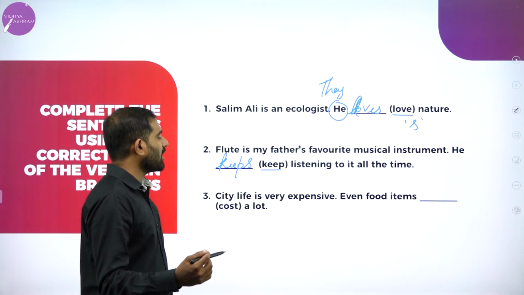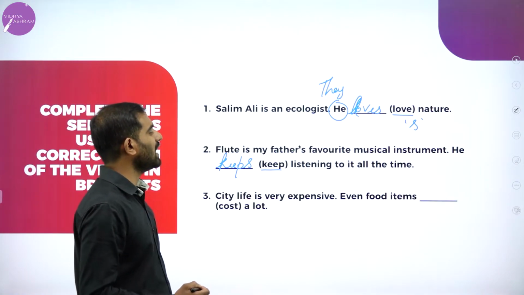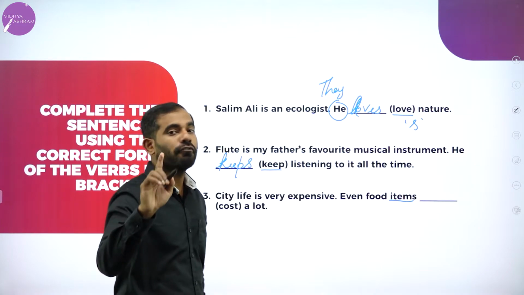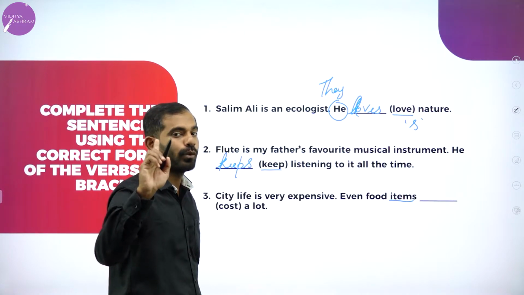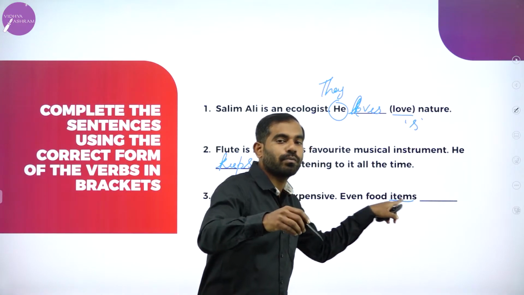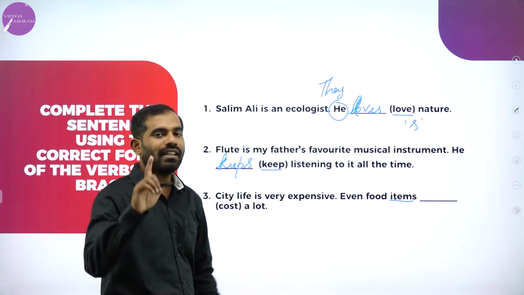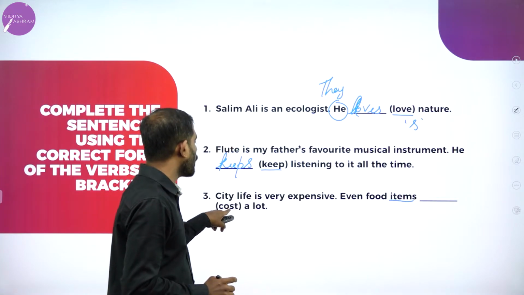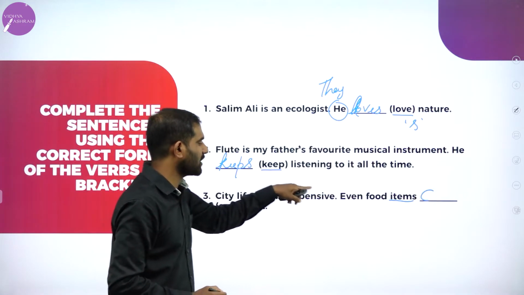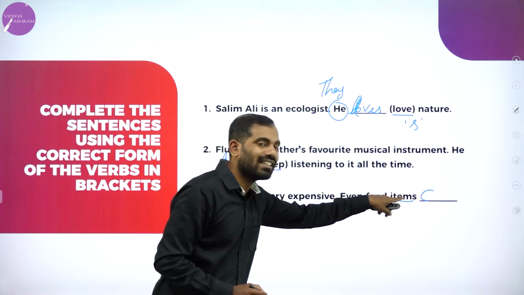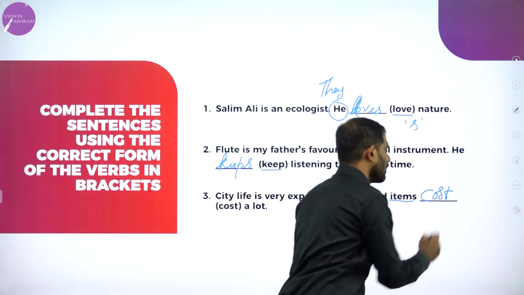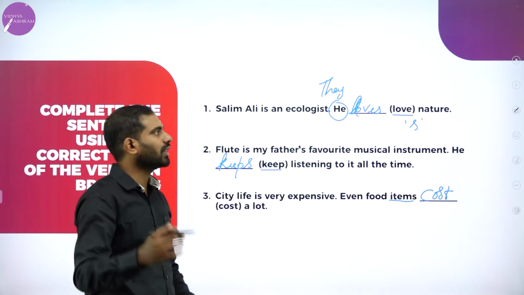Third one, city life is very expensive. Even food items, concentrate, even food items, it is plural. So when the previous word is plural, then the main verb will be in singular. Even food items cost, it remains the same. Just read the sentence: City life is very expensive. Even food items, plural, food items cost a lot. So these are the rules you need to remember.